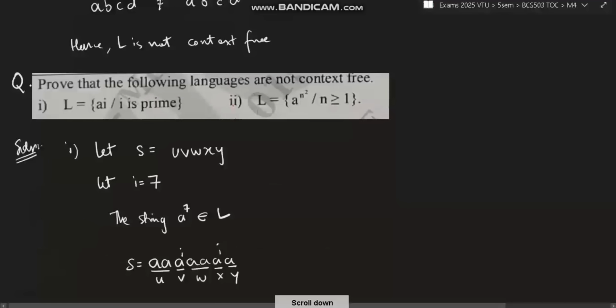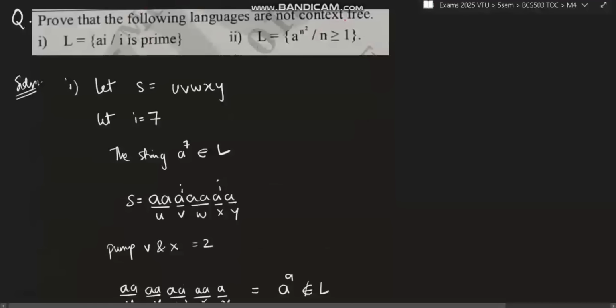Okay. The last one is: prove that the following languages are not context free. Same thing you will do. You will take a string here, u v w x y, and i is equal to 7 is given. We can take any value. Okay, so this is like a power i, and i is prime. Okay, so what are the rules? Take any valid value of i. i is prime means valid values of i will be 2, 3, 5, 7, and so on. So I'll take a greater value, it will be easier to distribute the letters. So I've taken 7 here, so it will be a power 7. I'll take that as belonging to L.